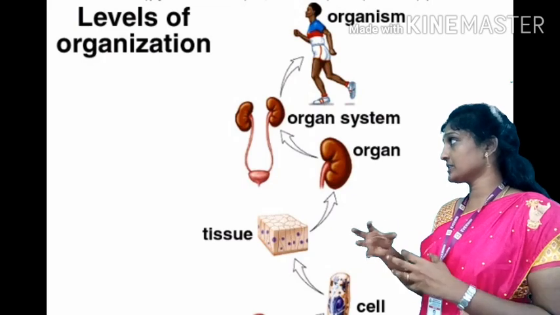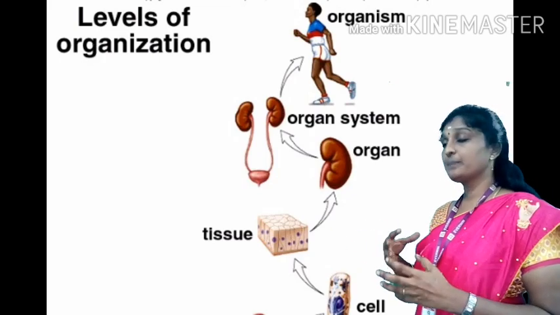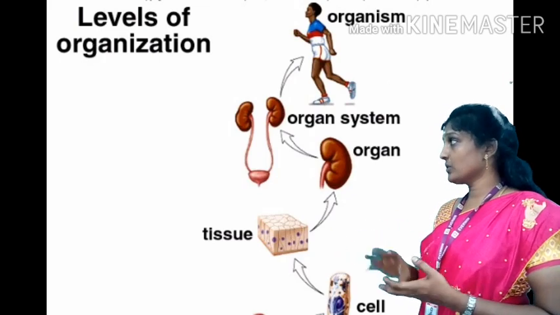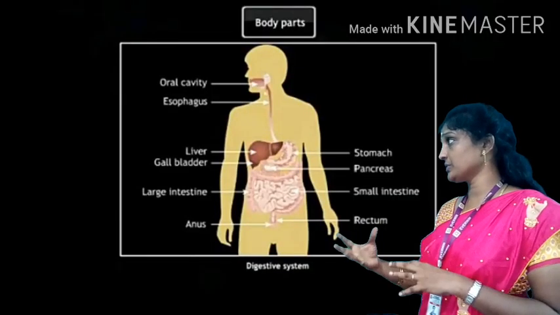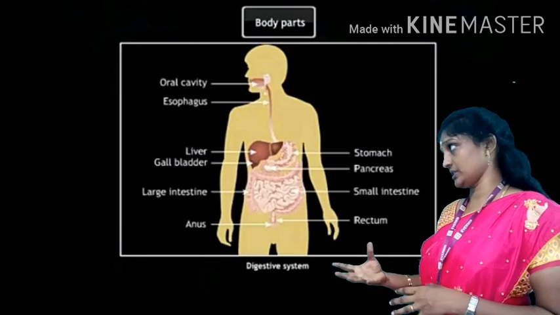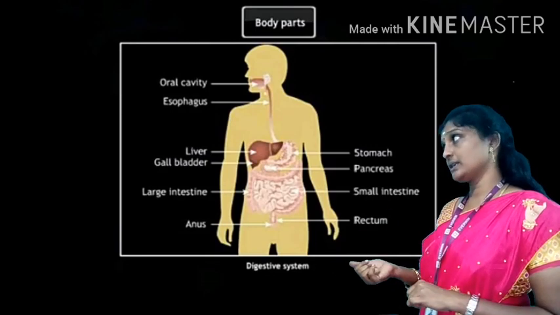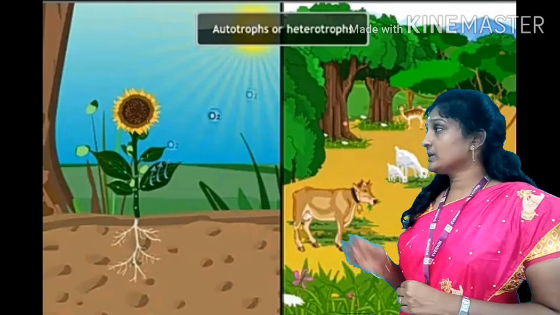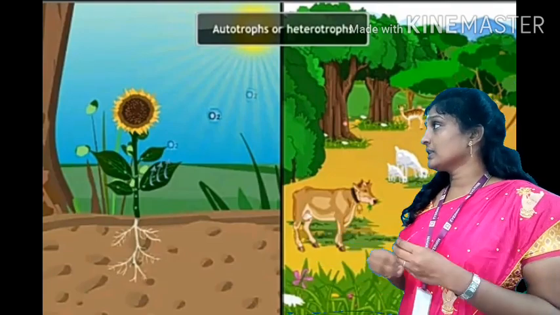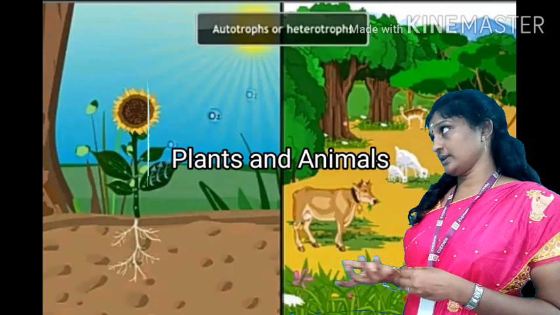Different works are shared by different parts of their body. So multicellular organisms are complex and have division of labor to do their functions. Examples of multicellular organisms are human beings, plants and animals.